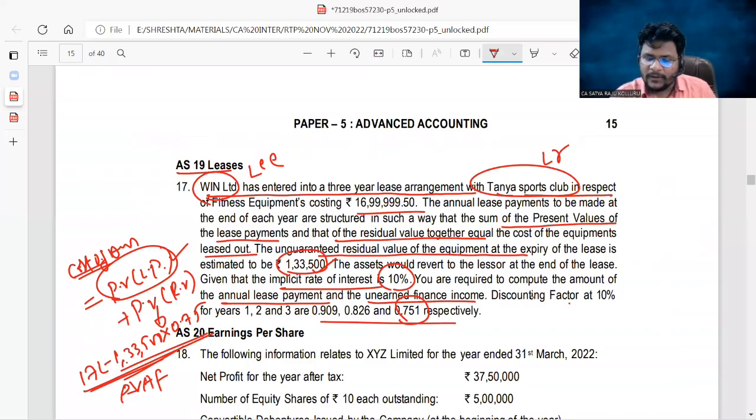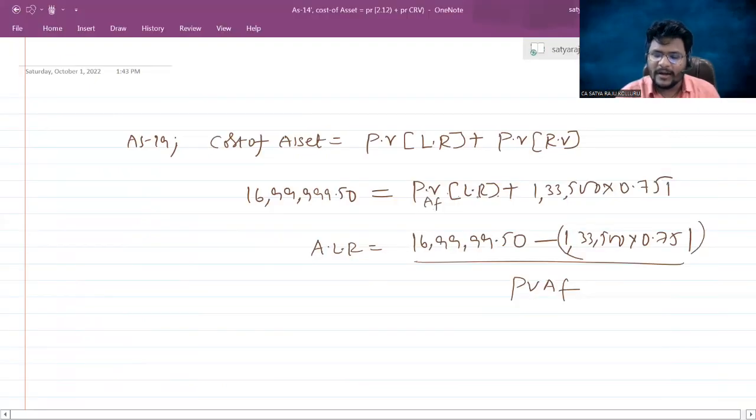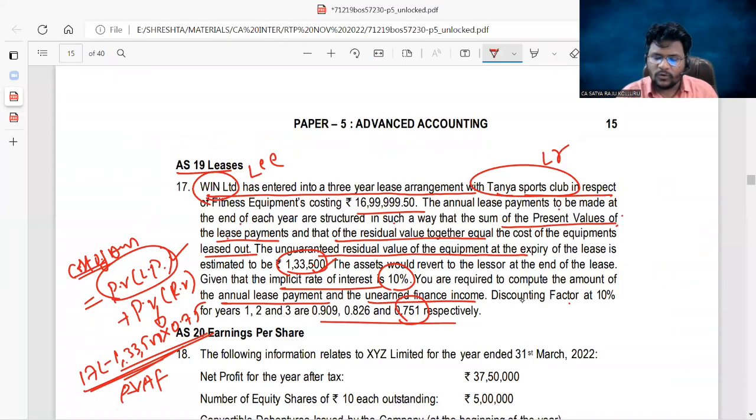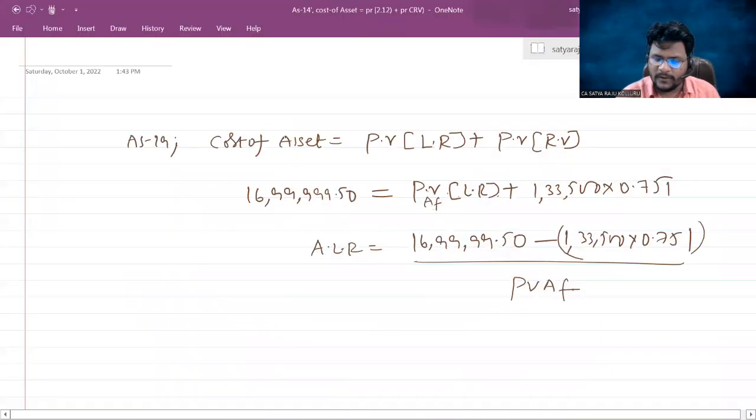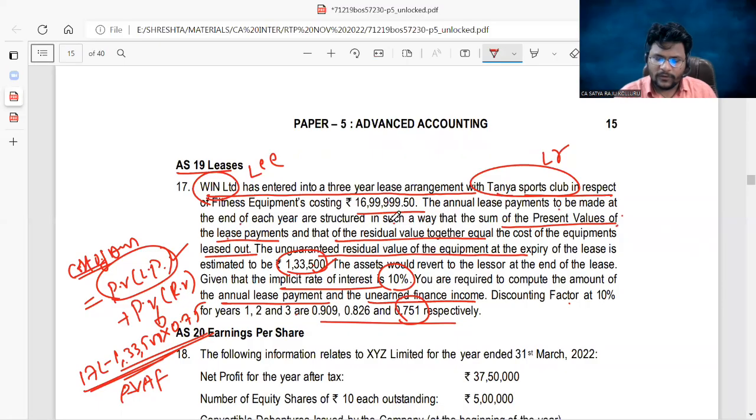Because the annual lease payments to be made at the end of each year are structured in such a way that the sum of the present value of all the lease payments means present value annuity factor into lease rental only. Now here present value annuity factor is for years 1, 2, 3 in total. If you add it, that is 0.909 plus 0.826 plus 0.751, which is 2.486, then you will get the annual lease rentals. Out of the two questions, the first question is over, annual lease payments.